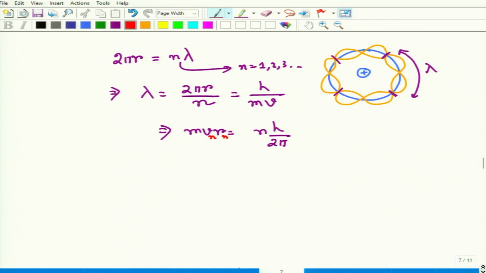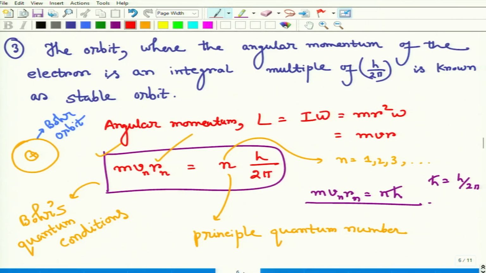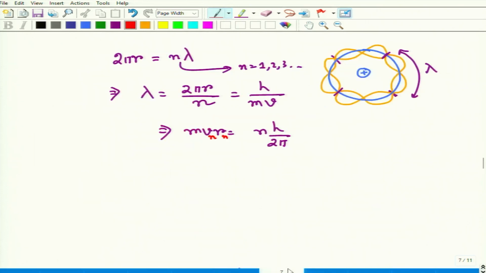So this is not the pure derivation of Bohr's quantum condition. If we want to give some simple justification, then it will be like this. From the de Broglie hypothesis we can prove this. The true explanation we can also give from quantum mechanics. We will not get into that, but this is just an oversimplified justification, but it also gives the correct result.